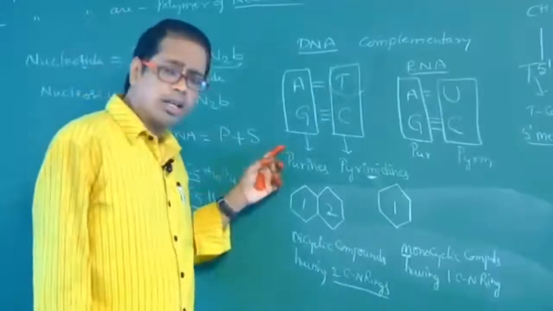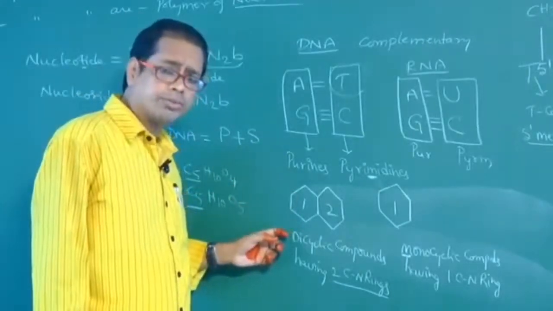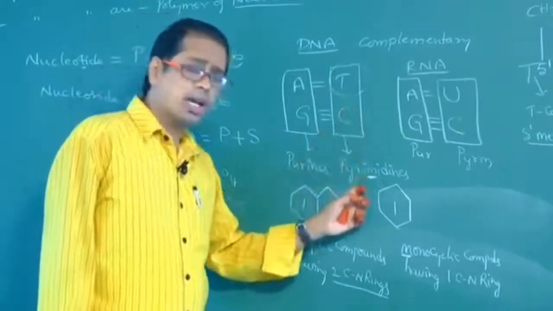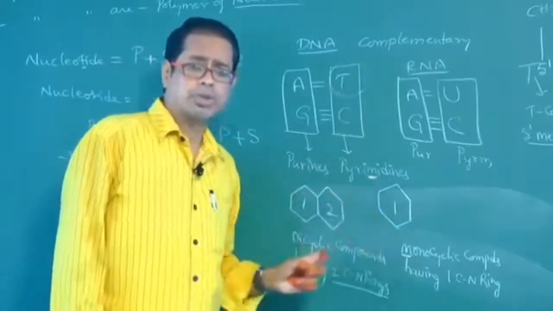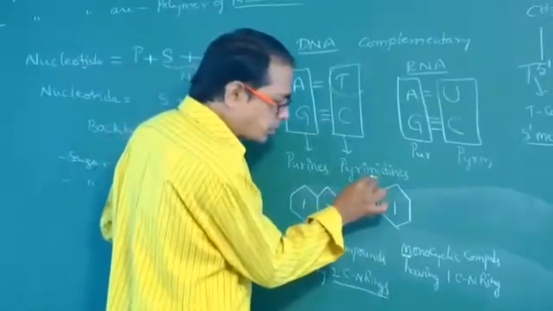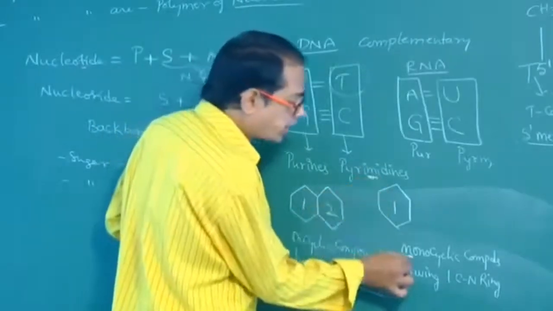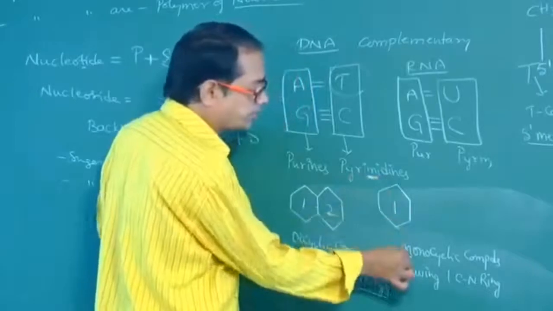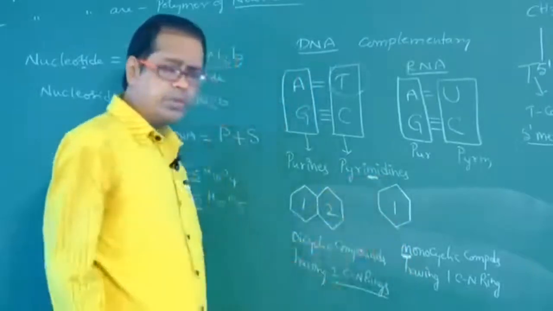Purines are dicyclic compounds, whereas pyrimidines are monocyclic compounds. How can you remember? In pyrimidine an M sound is there, monocyclic, M sound is there. Like that you may remember. M for M. Okay.